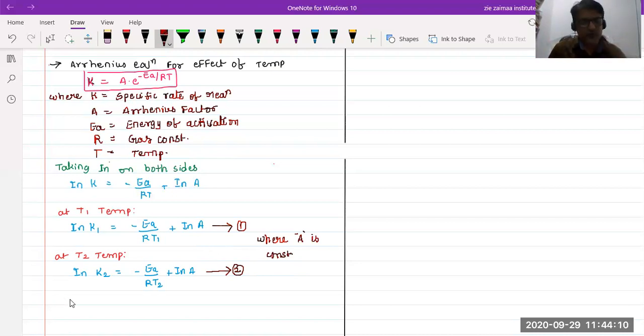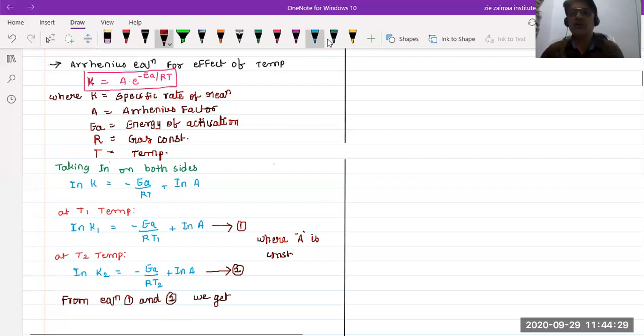From equation 1 and 2 we get, how can we write? See, here I am writing on the right hand side.